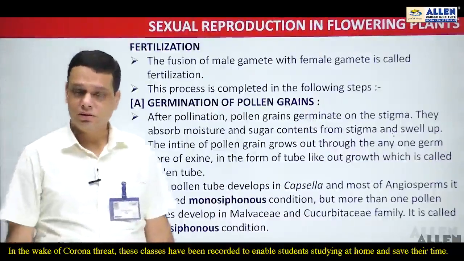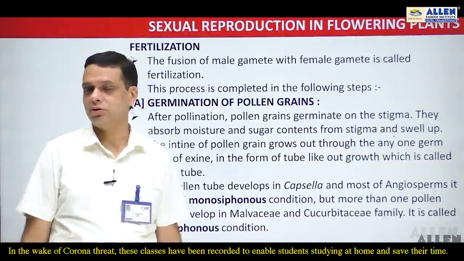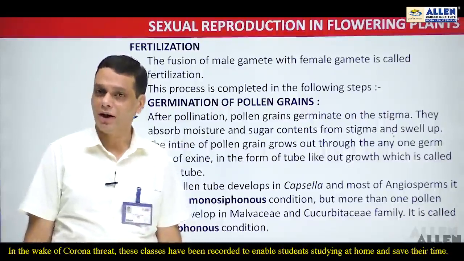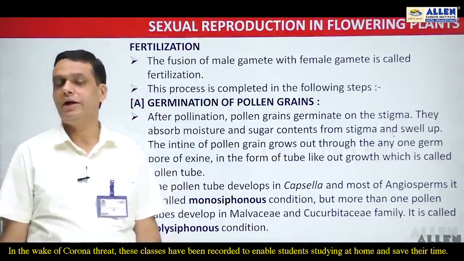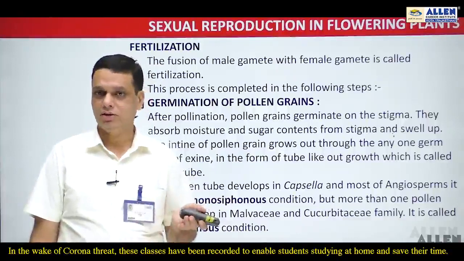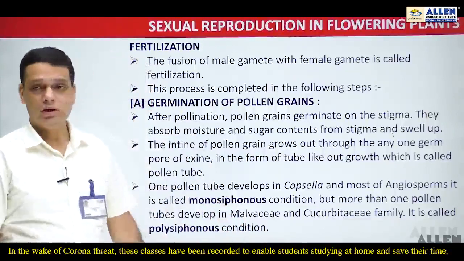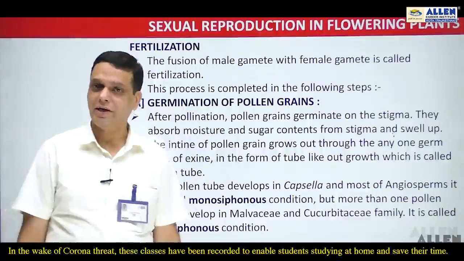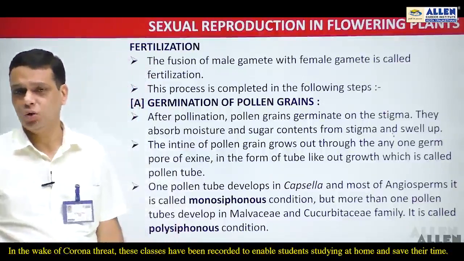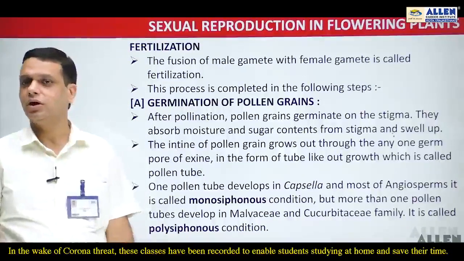So as we are discussing sexual reproduction in flowering plants, it comprises some events which include pre-fertilization events, fertilization events and post-fertilization events. Pre-fertilization events we already discussed in our previous lecture. Now it is the turn to discuss the second event, that is the fertilization event. So what do you mean by fertilization? As you all know, fertilization is simply the fusion of male and female gametes.